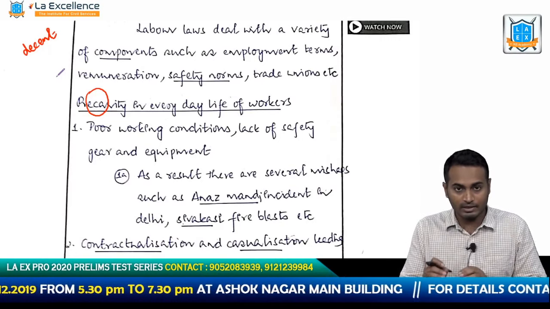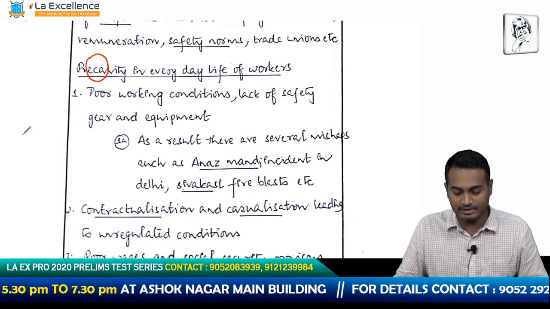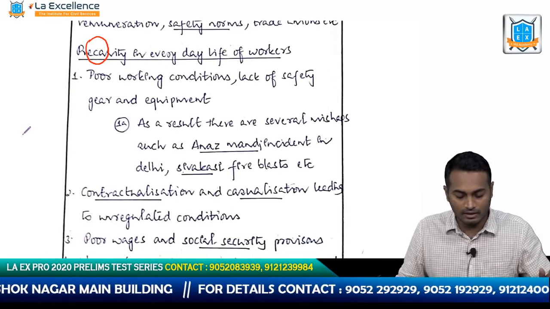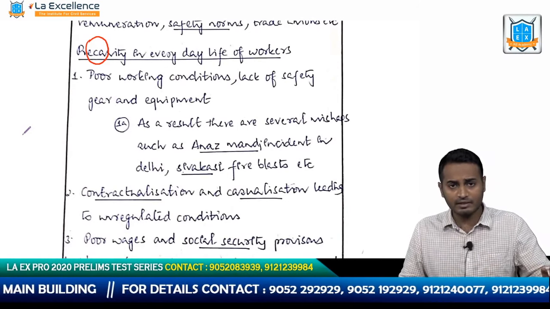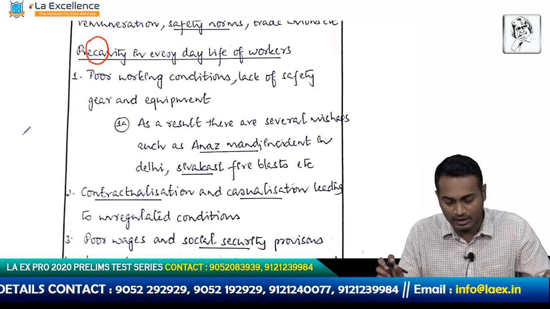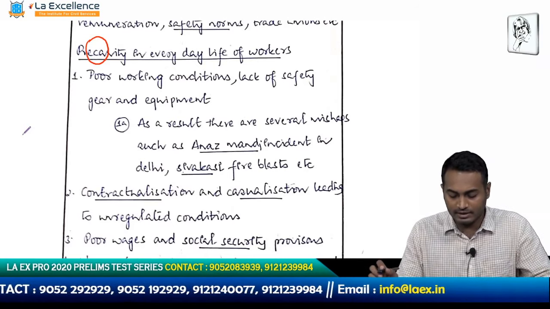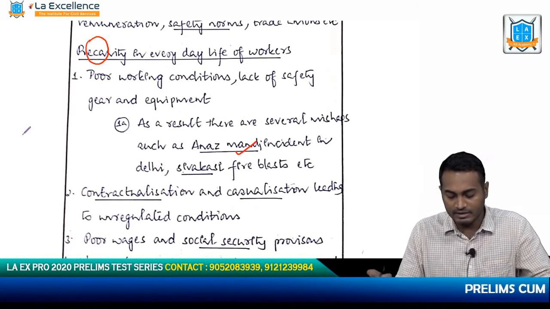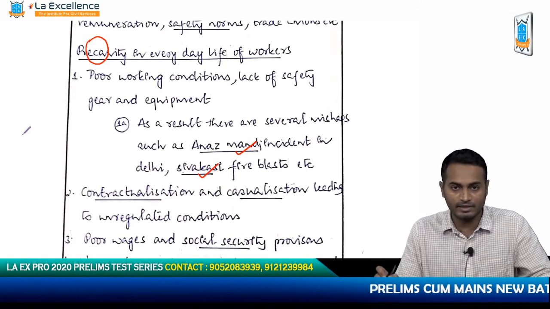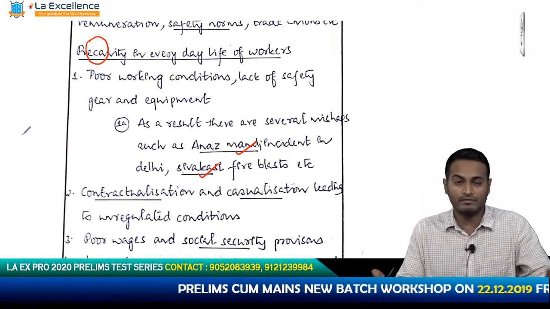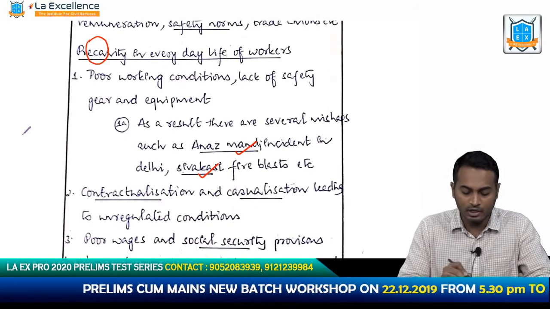So let us look at the points he has given. He says that the conditions are difficult, and he is trying to prove that the conditions are difficult. He says that poor working conditions are there, and then as a result there are several mishaps such as the Anaj Mandi incident. This happened recently. Sivakasi fire blast. So this is basically a fireworks industry, and fire blasts occur very frequently because of the informal nature of work that goes on there. So this is one way.